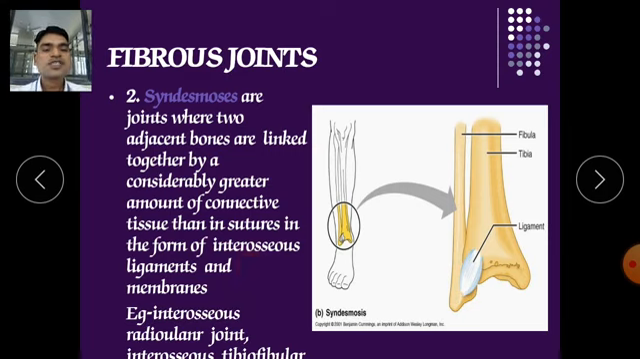For example, the interosseous radioulnar joints or the interosseous tibiofibular joints. Here you can see the tibiofibular joint, where the tibia connects with the fibula. It is an almost immovable joint. The ligament is there, connecting the tibia with the fibula. In this fashion it is an example of syndesmosis. It is a fibrous joint.